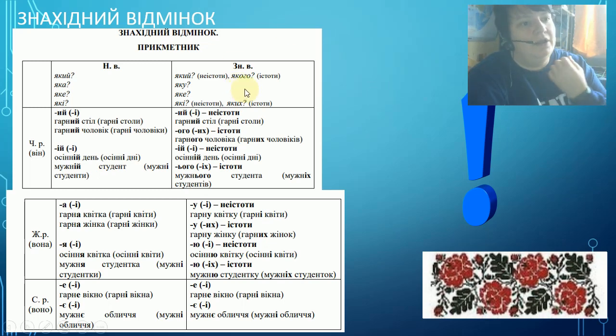And if it is related to animated nouns, we use the questions якого, for example, якого чоловіка, which kind of man have we seen, or have we met, or have we found, and яких in plural, which kind of people have we found, which kind of animals have we found.